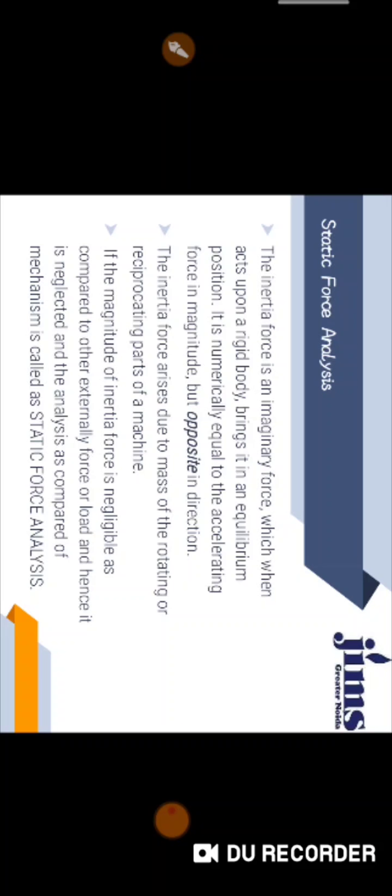Now we are going to do some analysis: static force analysis and dynamic force analysis. First of all, I would like to describe what static force analysis is. If the magnitude of inertia force is negligible as compared to the external force or load, and hence it is neglected, then the analysis of the mechanism is called static force analysis.